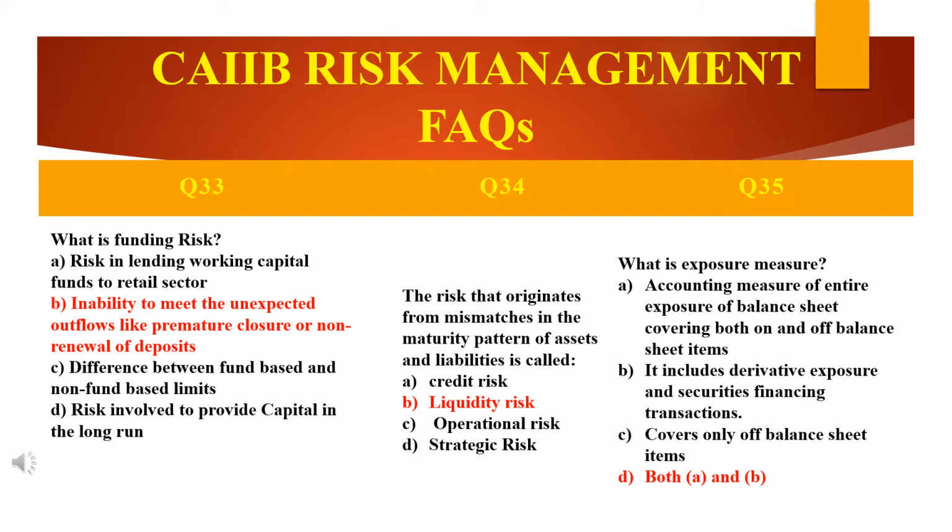If there is a negative mismatch between the amount of outflow and inflow in a particular term, then the bank faces liquidity risk.